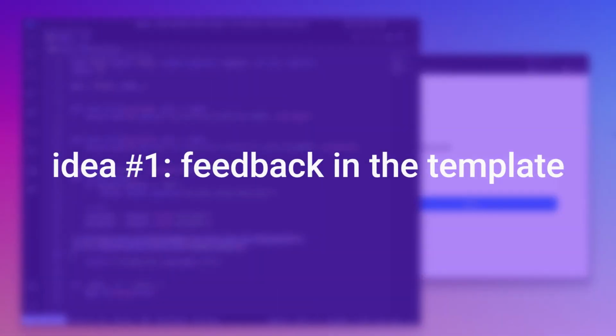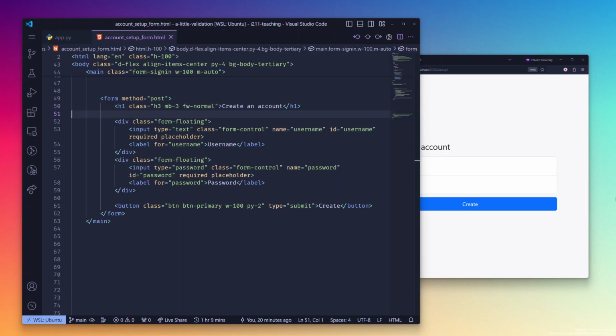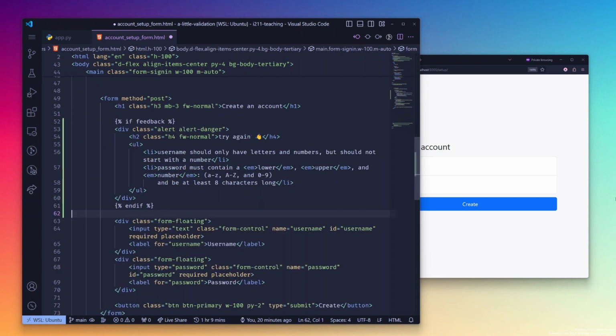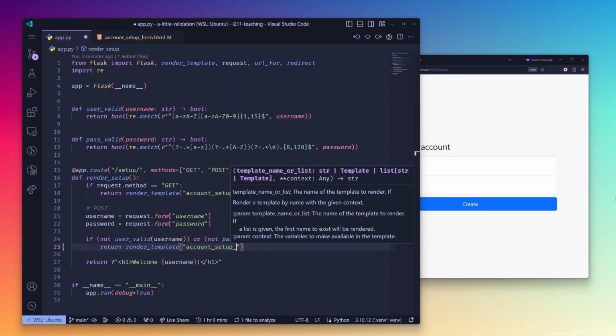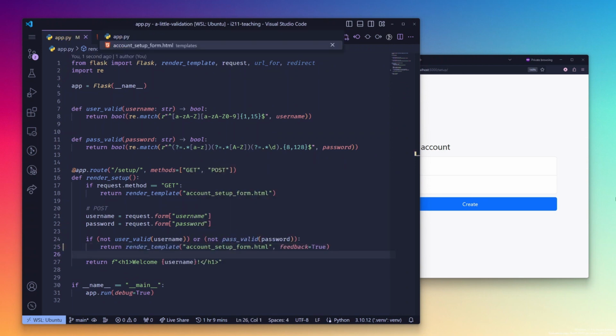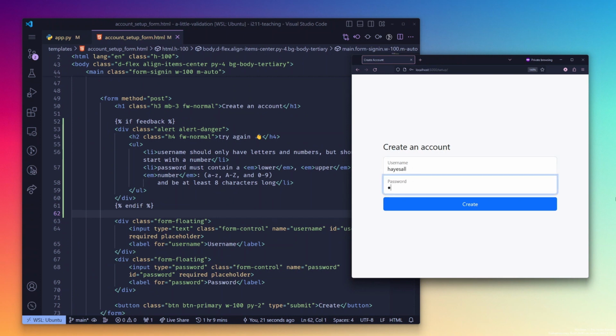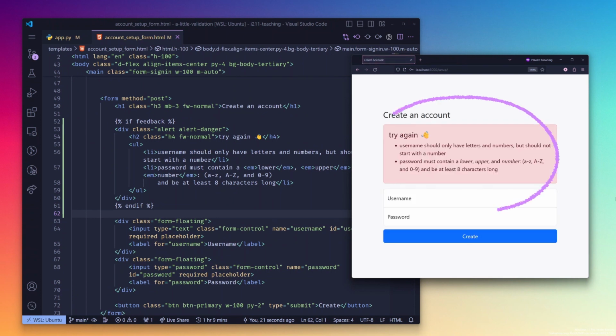So maybe we can fix this by adding feedback to the page where the error happens. We know the page is rendered using account setup form.html, and we can slot in a Jinja conditional between the form title and the first input field that basically says try again. Since this has a Boolean variable called feedback, we will replace the return redirect with a render template and a feedback equals true. Now, if we choose a bad password, it actually looks like something happens, but there's still a big limitation here. We have to fill out the entire form before we get any feedback, and notice that the data we previously entered is gone.